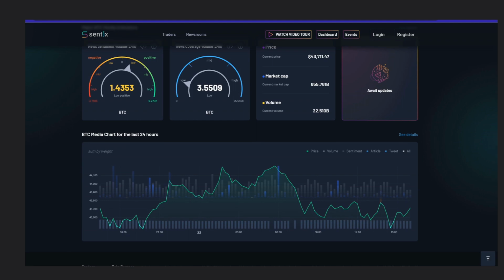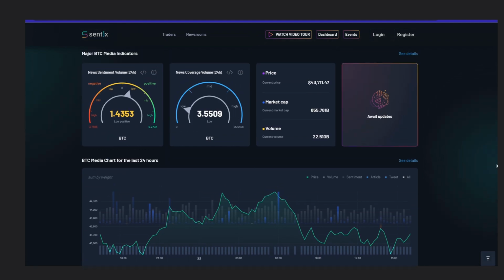But that's not all. There's more to the puzzle. Sentix offers one more graphical display option: scales that show changes in social dominance, news sentiment volume, and news coverage volume. These scales provide a visual representation of these key indicators. We'll definitely review them later. More on that in our upcoming videos.